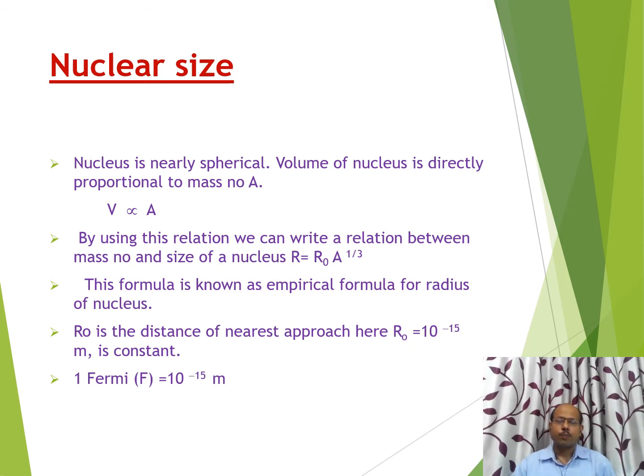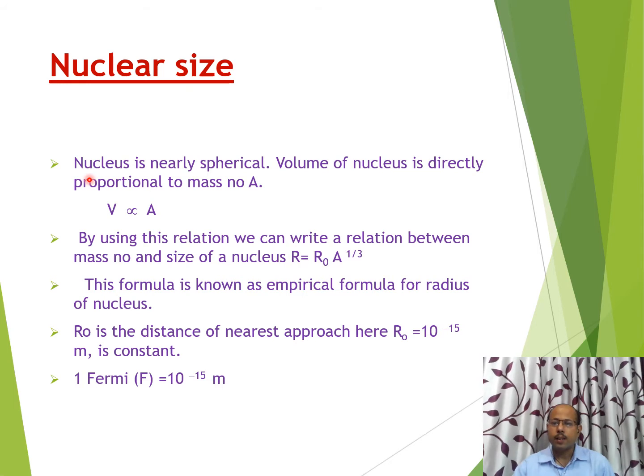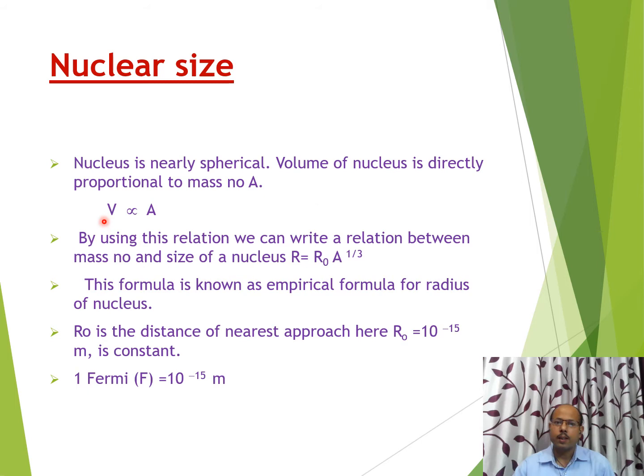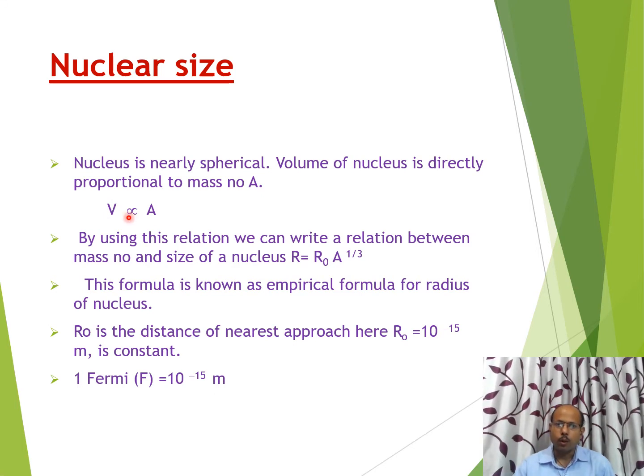Nucleus size. Now we are going to discuss how nucleus size is related to the mass number. It is observed that the nucleus is spherical and the volume of nucleus is directly proportional to its mass number. Volume of any nucleus is directly proportional to mass number, and we know that volume of a sphere is 4 by 3 pi r cube, that is directly proportional to A.